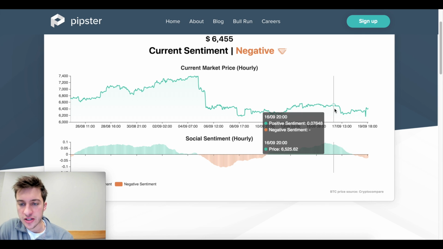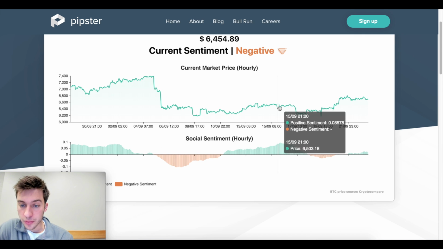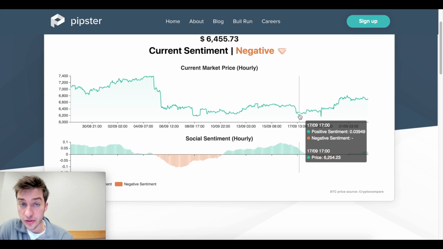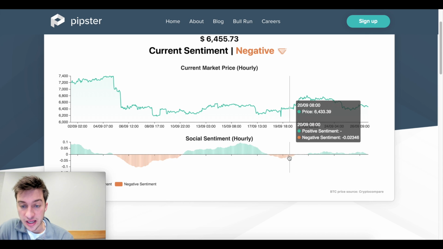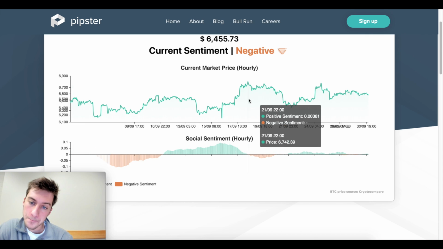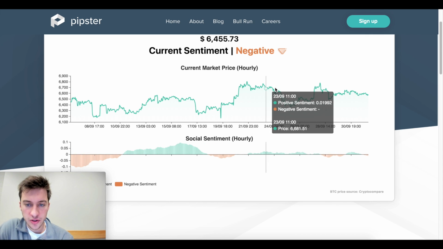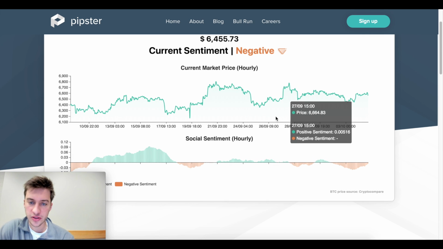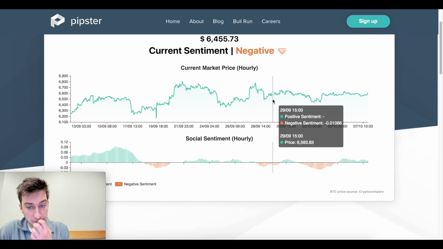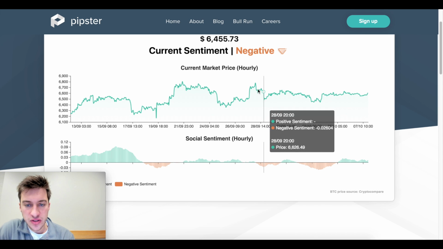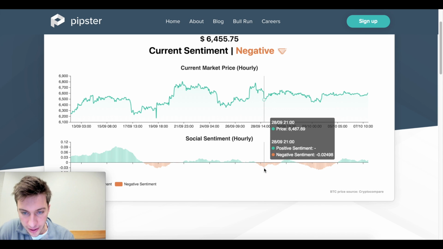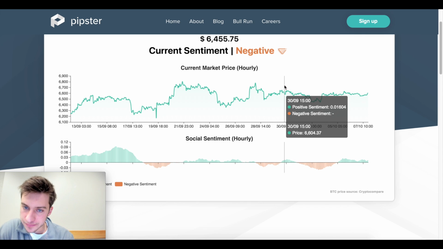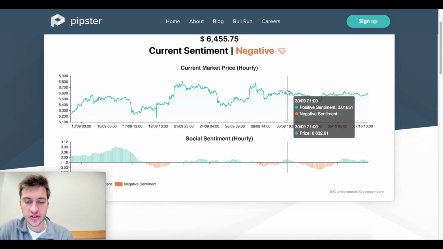A lot of positive sentiment entering the market, so price went down from about 65 to about 62.50. Then we had negative sentiment entering the market, so price went up. We have positive sentiment entering the market, so price went down. People were happy about Bitcoin here. Period of low volatility, price goes down. Here we see a period of negative sentiment after that downtrend right there. And then price goes from 64.87 to a high of about 66,000.